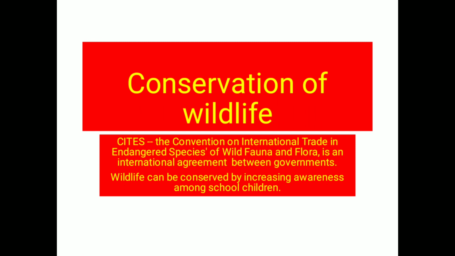And for that, many national parks, wildlife sanctuaries and biosphere reserves are being taken care of, where the conservation of wildlife and natural vegetation is taking place. It is also very important that there should be awareness among school children, so that they understand the importance of natural vegetation and wildlife, and then it will become very easy to understand the importance of their conservation.